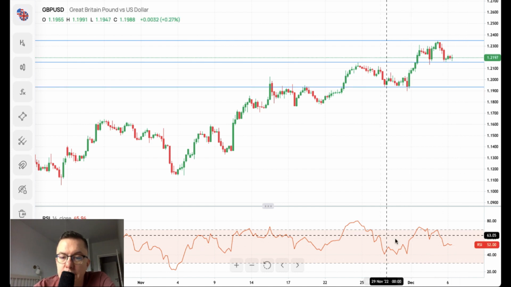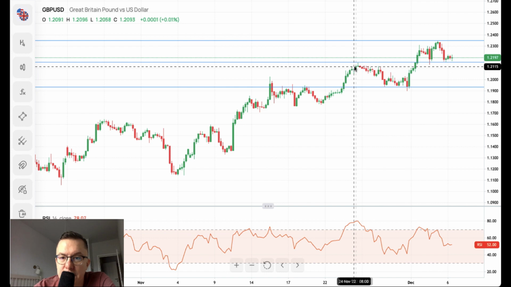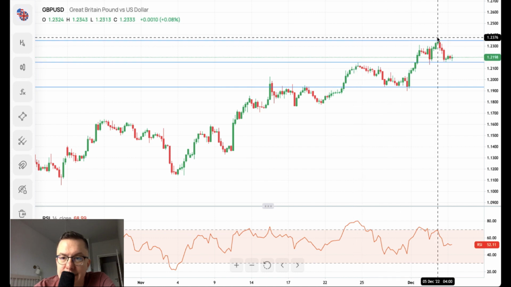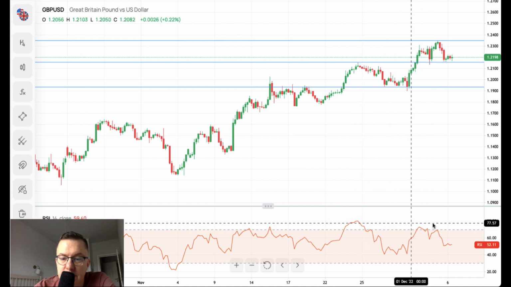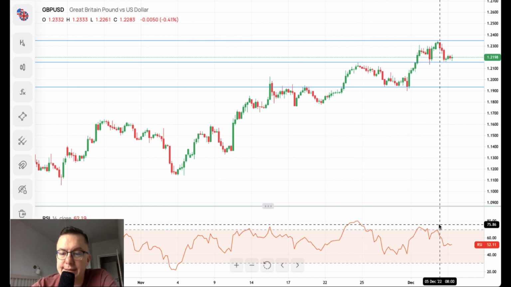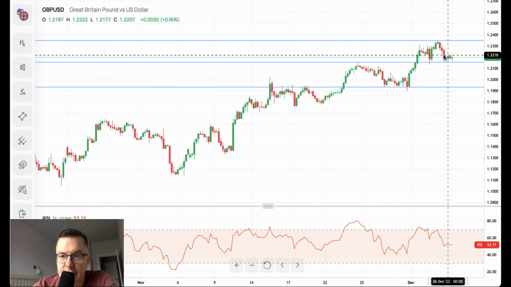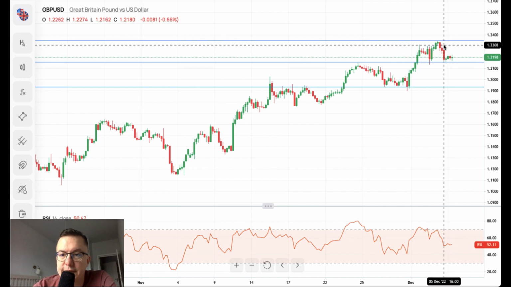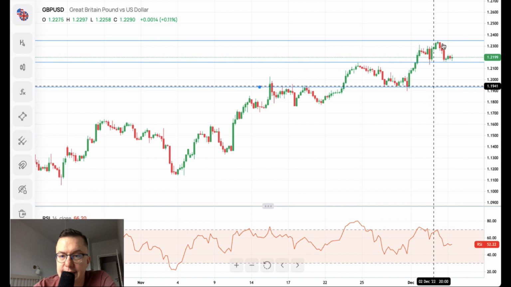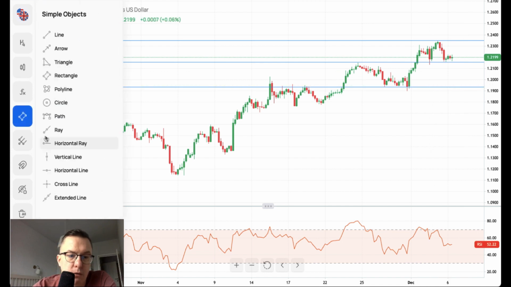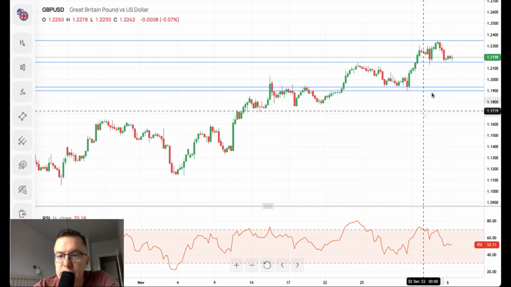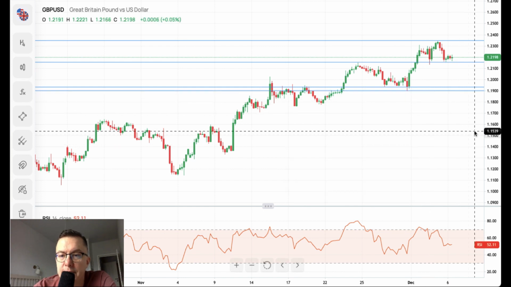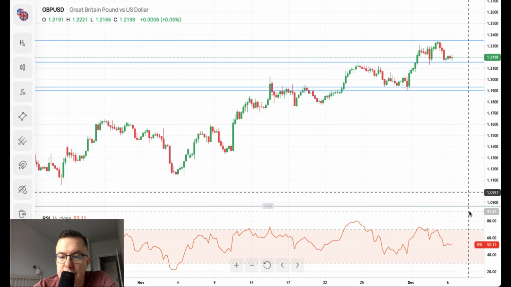and it looks like the market wants to go lower because we have a bearish divergence between this high and this high, and the highs on the momentum. As you can see, the momentum is making lower highs. So right now it looks like the market wants to come off these higher levels and test the technical support. We can even place one more horizontal line around here to generate some sort of support zone.